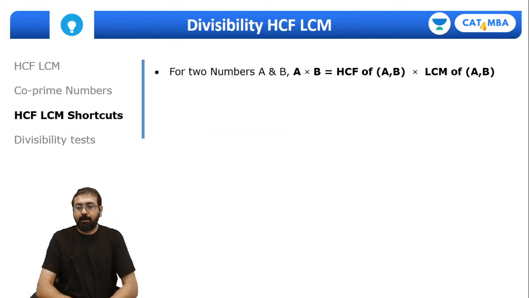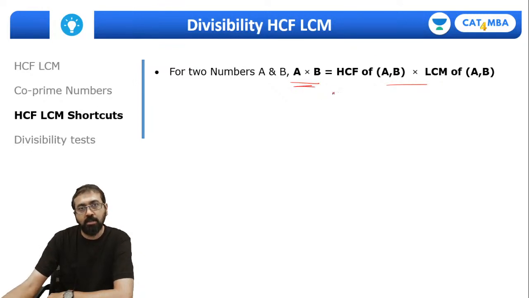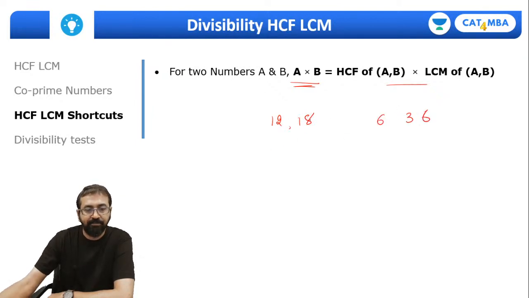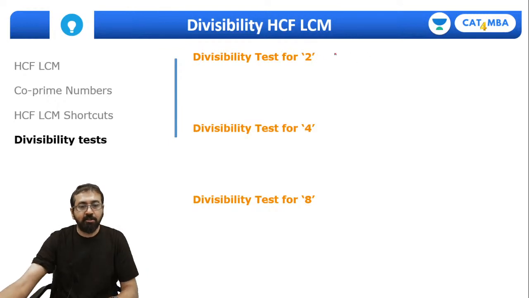Fine. And for two numbers, please remember this point: the product of the HCF and LCM of two numbers is equal to the product of the two numbers. For example, for 12 and 18, the HCF is 6, the LCM is 36. So 12 into 18 is equal to 6 into 36. Both will come out to be 216. See, that's true, right?